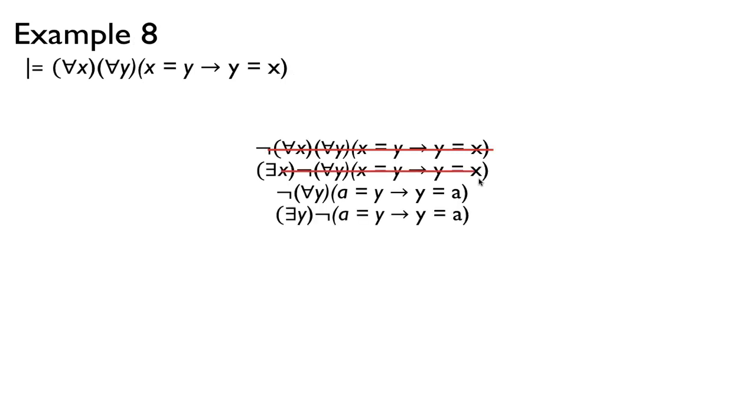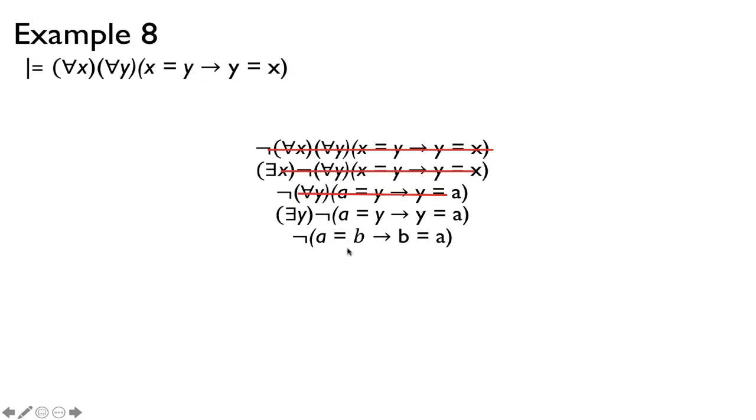Cross it off. And then again, I apply the negation again, bring it inside again. There's a y, so it's not true that a is y implies y is a. And then, because there's a y, we're going to replace y with another variable, called say b. And so now it's not true that a is b implies that b is a. And then now I can apply the propositional logic rule for the tree method, which says that if you have a conditional and you have negation, you can, so a conditional is essentially an or, right?